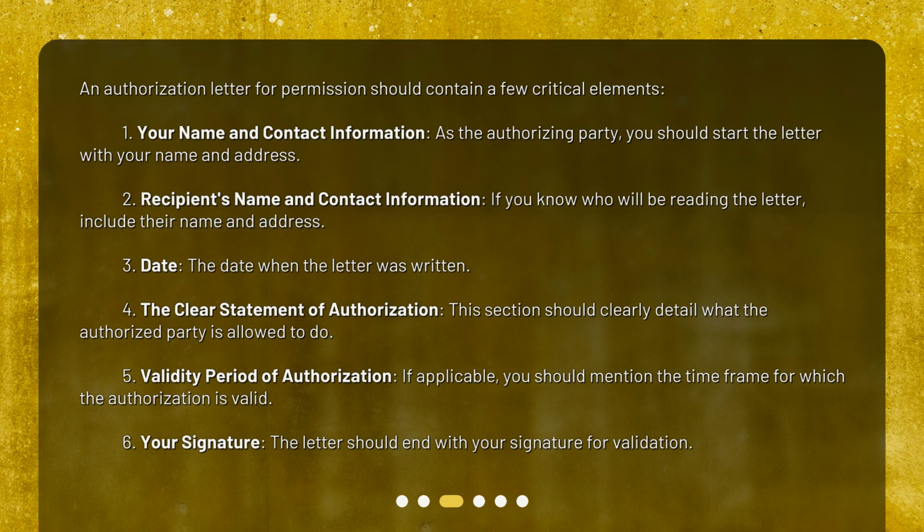4. The clear statement of authorization. This section should clearly detail what the authorized party is allowed to do. 5. Validity period of authorization. If applicable, you should mention the time frame for which the authorization is valid. 6. Your signature. The letter should end with your signature for validation.